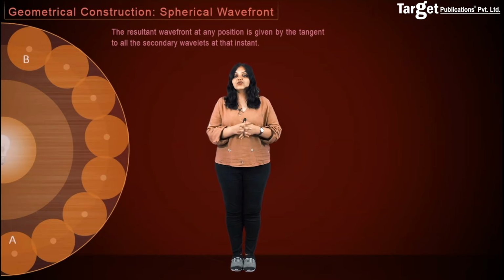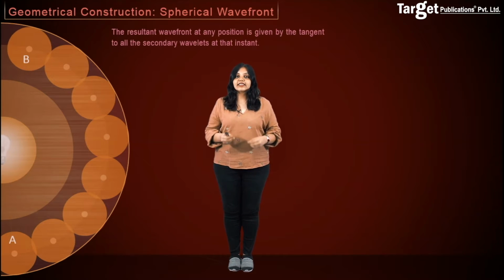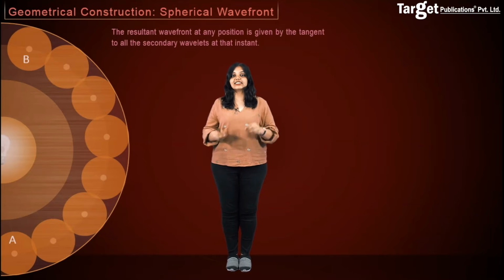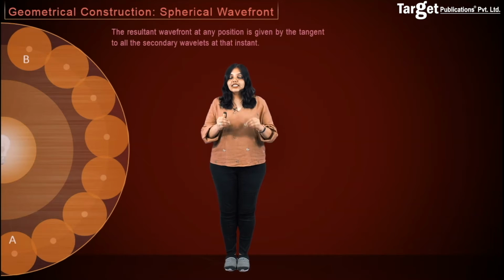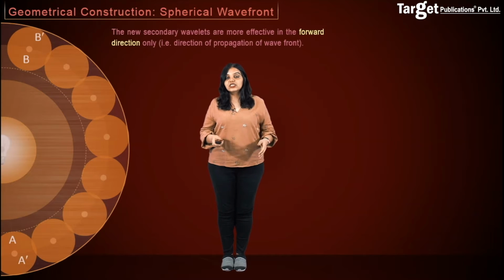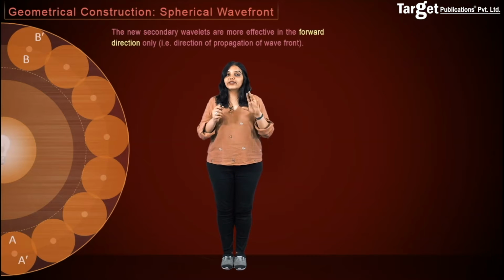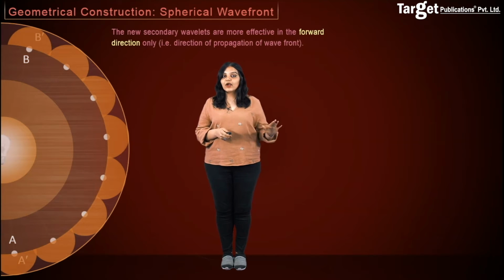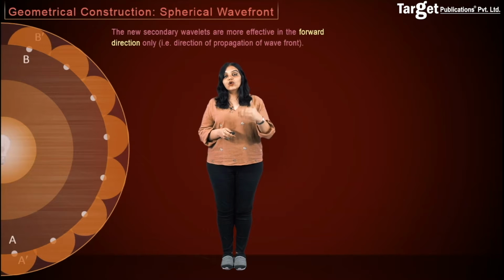And so the resultant wavefront at any position is given by the tangent to all the secondary wavelets at that instant. But there is one catch to this geometrical construction. I can also draw a tangent to the circles on the inner or the backward side. However, the wavefront will never travel in the backward direction, and therefore Huygens said that you must only consider the secondary wavelets in the forward direction and ignore their movement in the backward direction, and thus only look at the new wavefront that you have created in the forward direction.